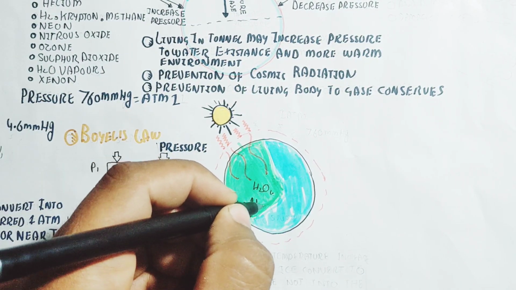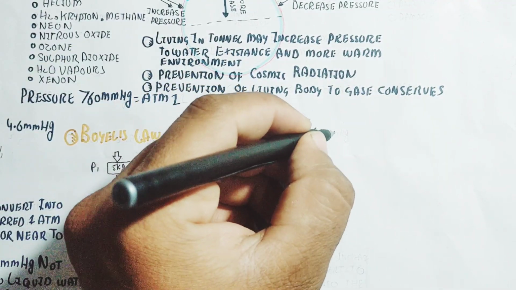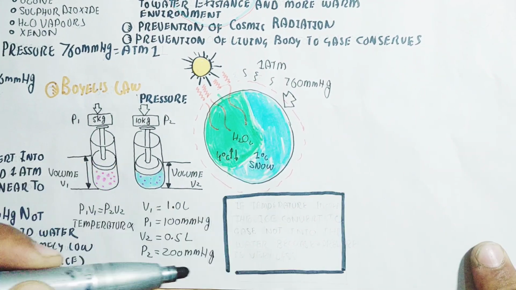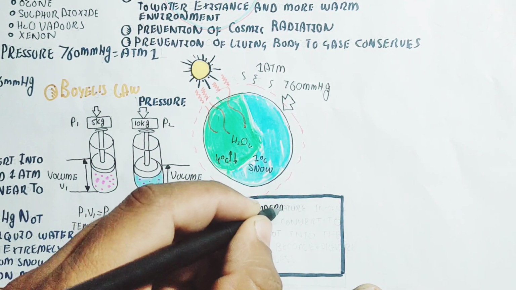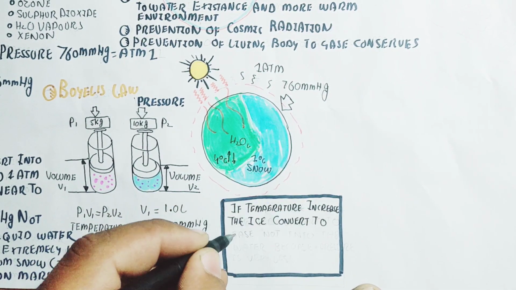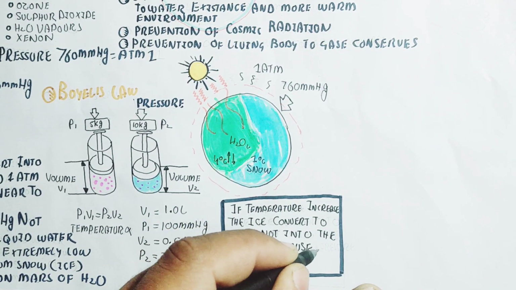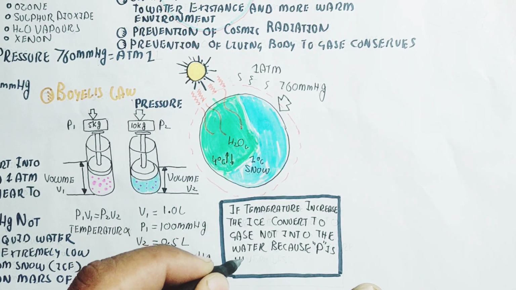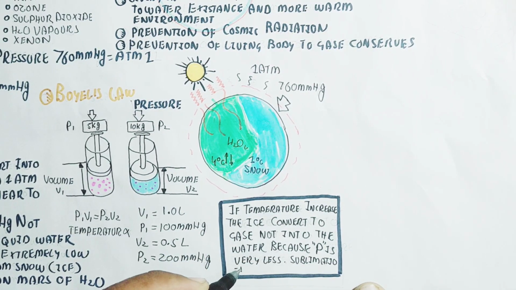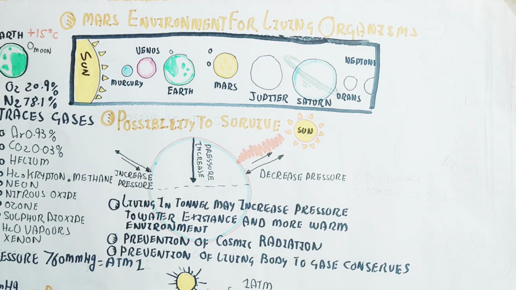The water will not stay liquid. On Earth, at 4 degrees Celsius, water basically remains water. Even at 1 degree Celsius, snow converts to liquid again when temperature increases. So at 760 millimeters of mercury, the atmospheric pressure allows water gas to convert into liquid. And if the temperature increases, ice converts to gas, not into water on Mars, because the pressure is not enough. So how to increase the pressure?